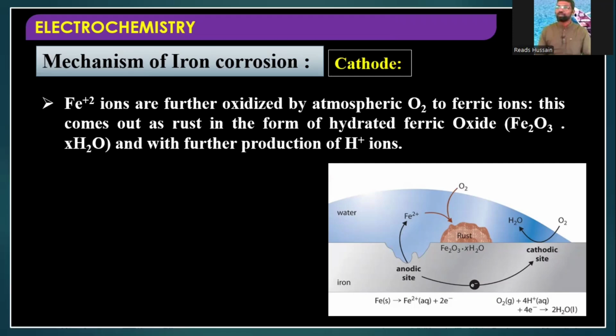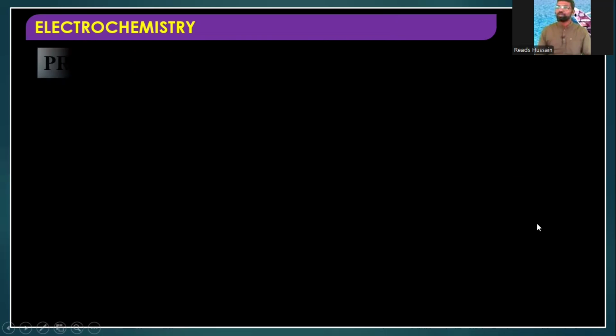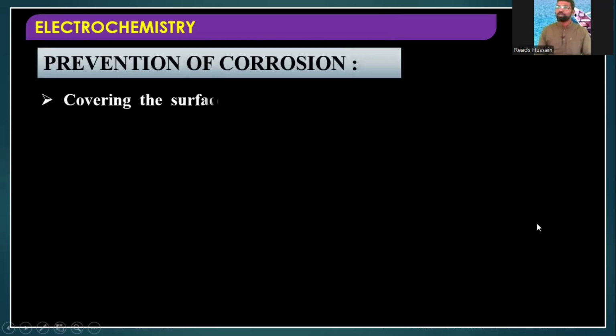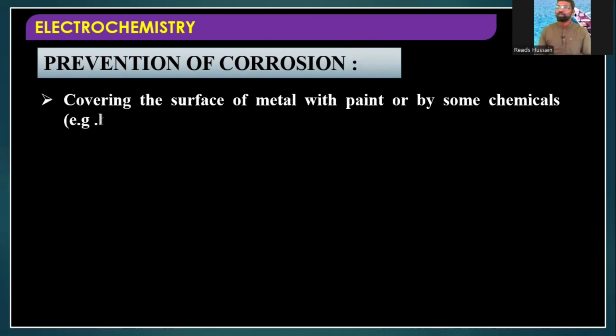Fe2O3·xH2O. Rust is also called hydrated ferric oxide, right? That's all, my dear students. It's a very simple concept. And finally, the prevention of corrosion. This is an important part, but very simple. How to prevent corrosion?